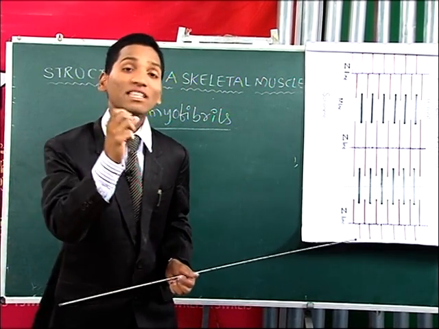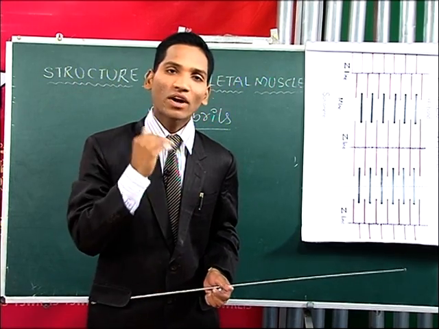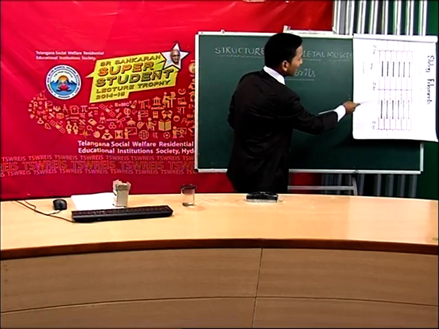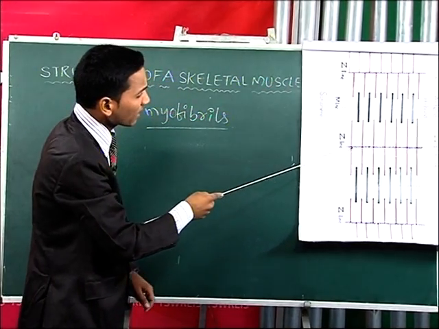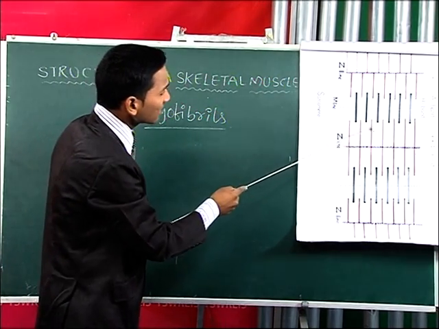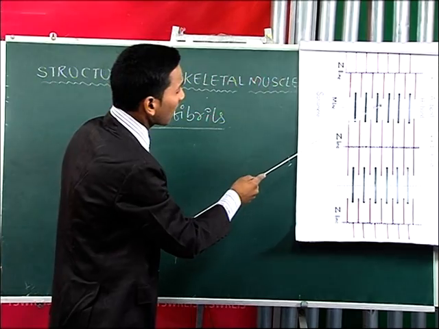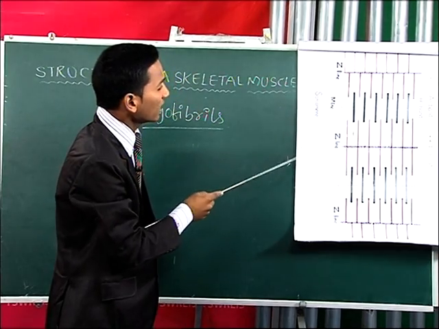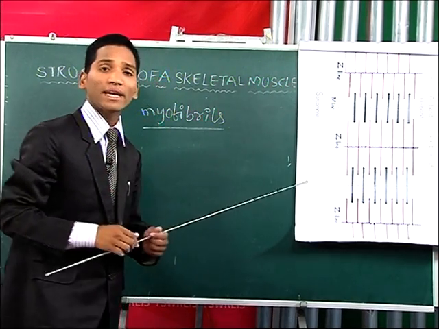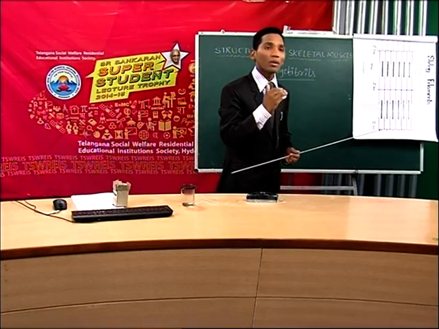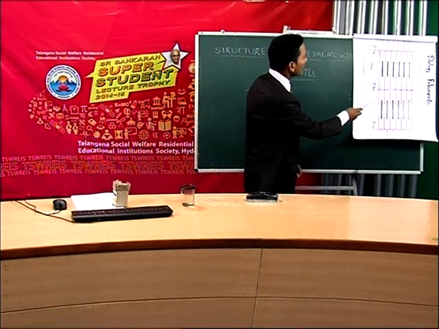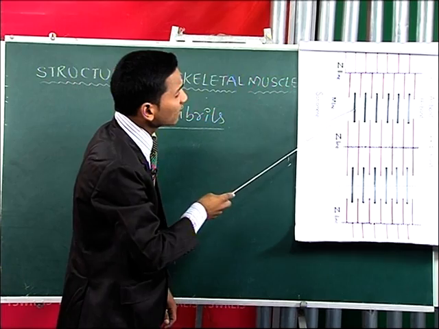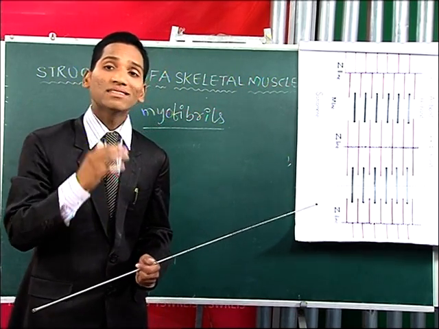Why? Because it is the functional unit of contraction. Let us see one more time. At the center of the I band there is an elastic fiber, called the Z line. These red lines are thin filaments, these dark lines are thick filaments, and the thin filaments are attached to the Z line and have the proteins actin, troponin and tropomyosin. At the center of the A band there are no thin filaments, only thick filaments, that's why it is called the H band or Hensen disc band.